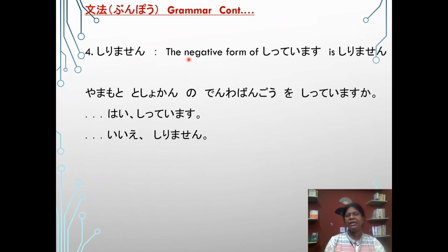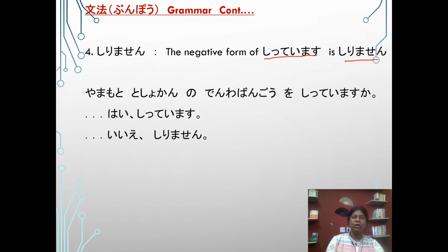Shirimasen. The negative form of shitte imasu is shirimasen. Generally we say verb te form imasu or verb te form imasen. For example, ima gohan o tabete imasu ka? Ie, tabete imasen. Like this. Daigaku de oshiete imasu ka? Ie, oshiete imasen. So, in verb te form imasu, when it is negative, it goes verb te form imasen.